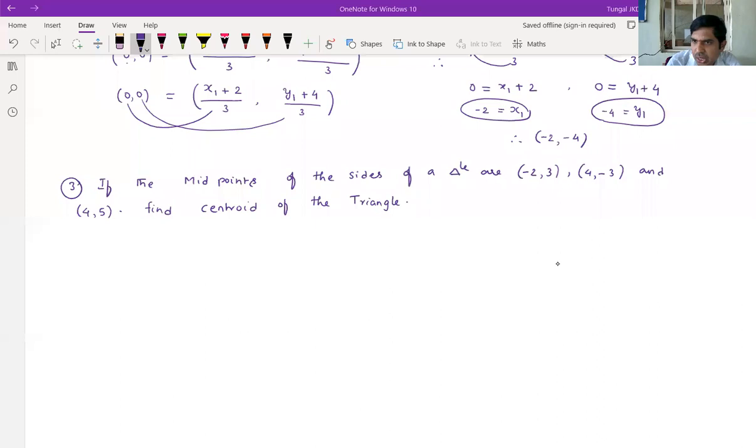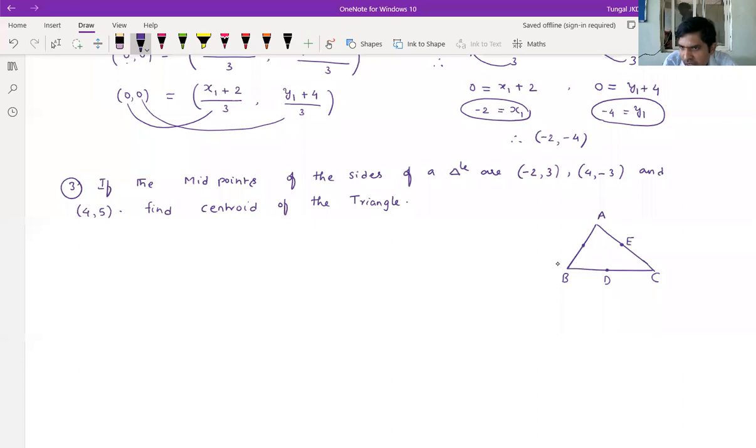See, if the midpoints of the sides of a triangle are given, then find the centroid of the triangle. What is the meaning of this question? Suppose one triangle, if I consider here A, B, C. So this is the midpoint of the side, D. D is the midpoint of BC. This is E, midpoint of AC.